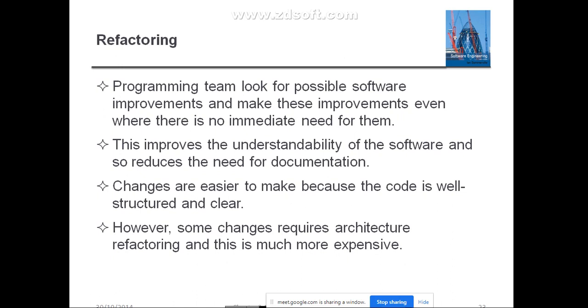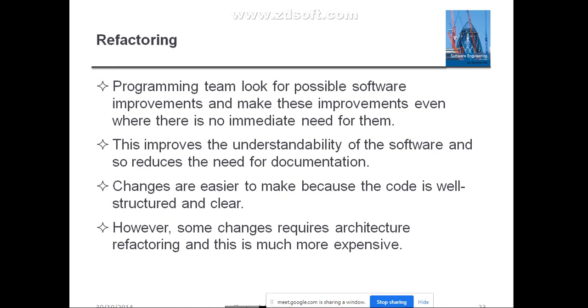Instead, they are going to do the code improvement even though that functionality is not very important, in all the areas of the code. This improvement improves the understandability of the software and reduces the need for documentation.